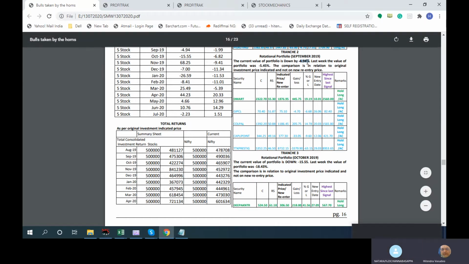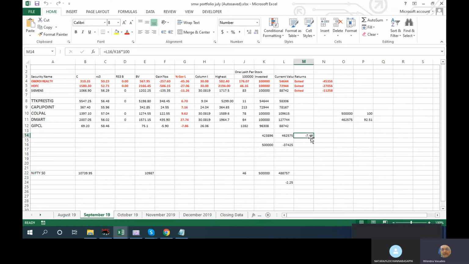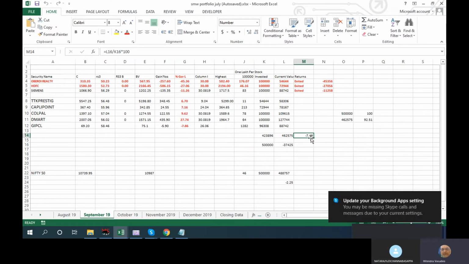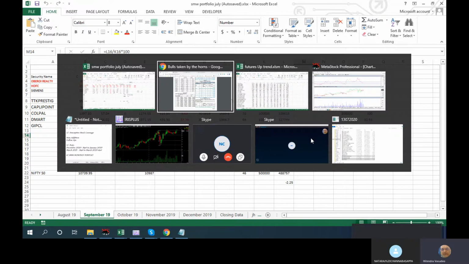So this was minus 9.4 one week back, and last week it is showing about 7.49. So accordingly, it will keep. So say these are tranches.